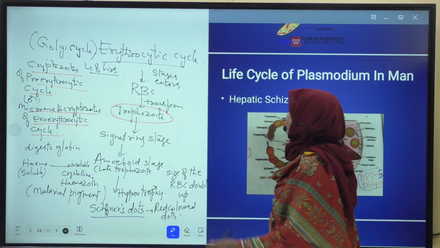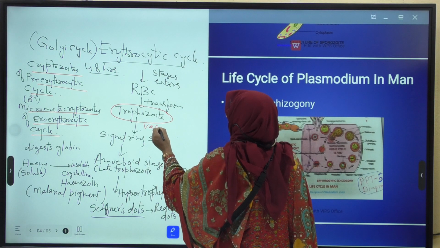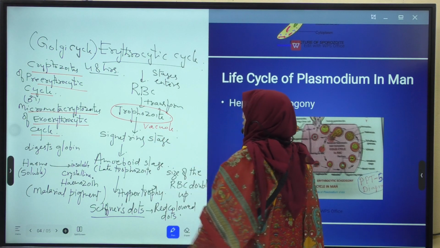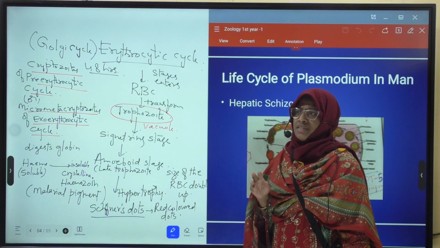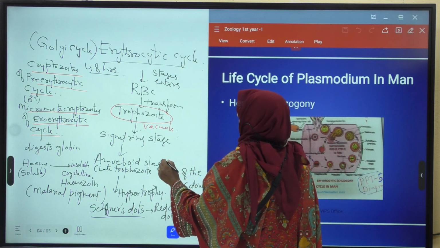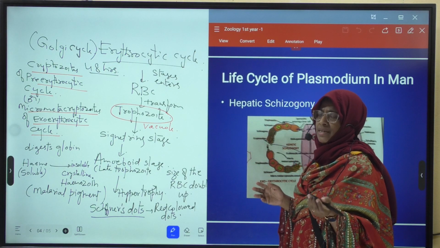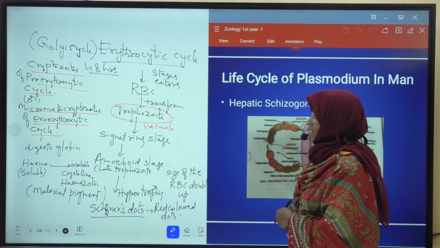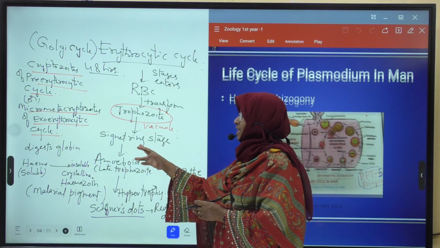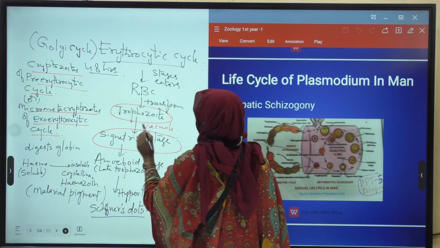Later in trophozoite stage, a vacuole is developed inside. This vacuole grows in size and pushes the nucleus and cytoplasm to the peripheral region. Hence, this stage is called signet ring stage, which resembles the finger ring.